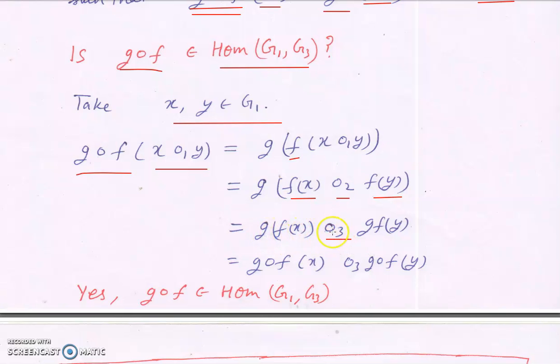So g(f(x)) O3 g(f(y)) is here. Now by definition of composition of map, this element can be written as (f o g)(x) and this element can be written as (f o g)(y). So as you can see, this shows that f o g is a group homomorphism from G1 to G3.